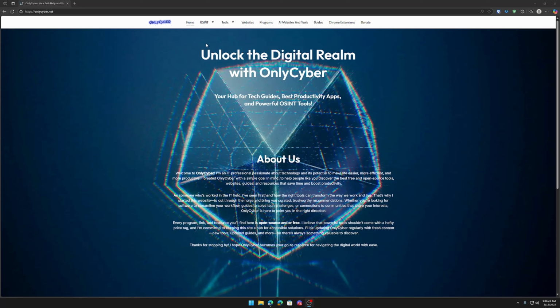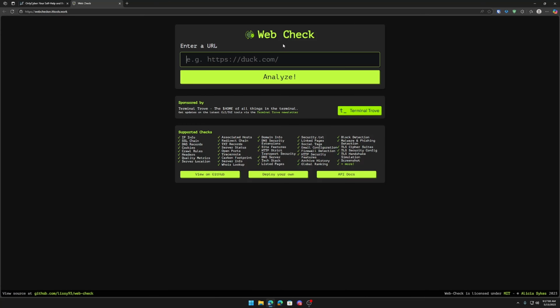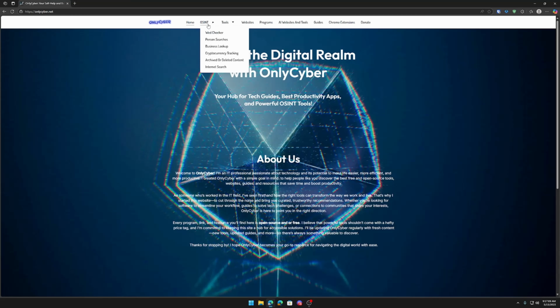And just to briefly go through a couple of these, I have OSINT tools. So if you're looking for something specific on the web, you can do a web checker. If you're doing OSINT work on a website, or you just want to know more about the IP addresses and different things like that, you can check this out. This is a self-hosted tool that I have available. So you can type the website in here, analyze it, and it'll let you know everything about that website. Fantastic tool, something very insightful, especially with this kind of work, or if you're just curious.